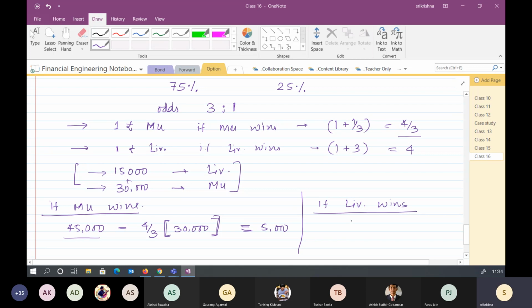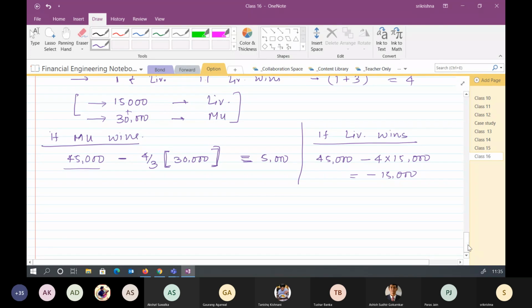Okay. Take the second case, if Liverpool wins. The amount he is getting is the same 45,000, but now he has to pay 4 times 15,000. So the profit is minus 15,000. Do you agree with this? Yes, sir. It seems that the betting company is also doing betting itself. Like it will also get a loss.